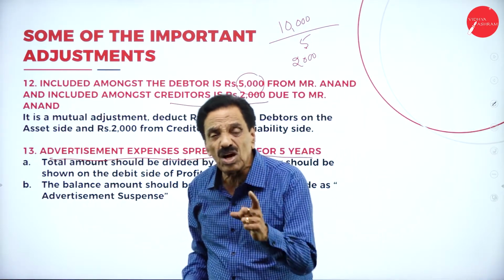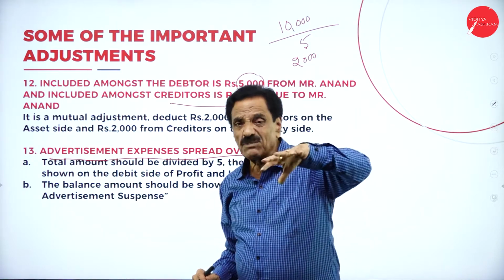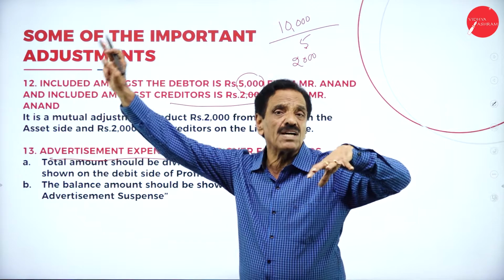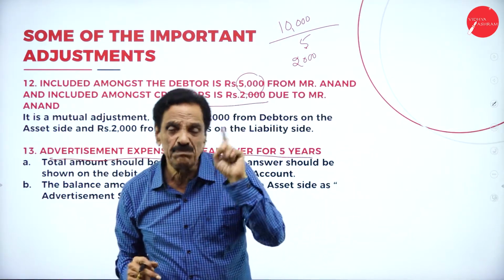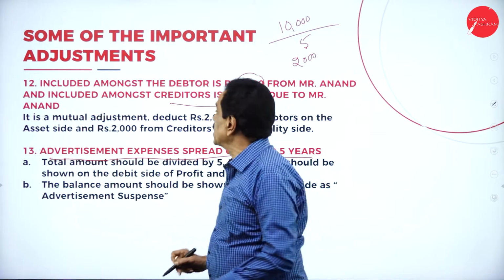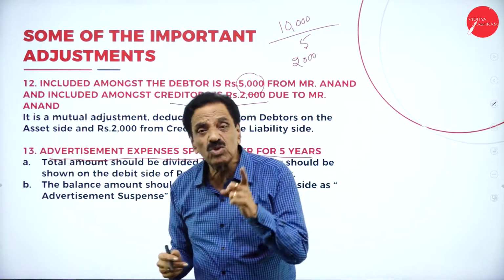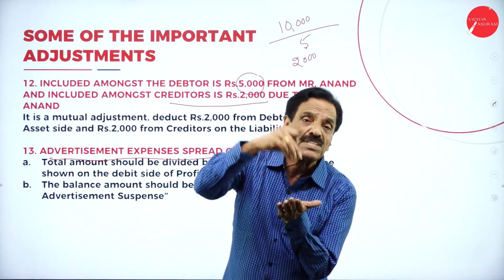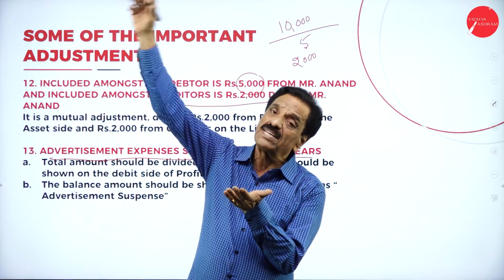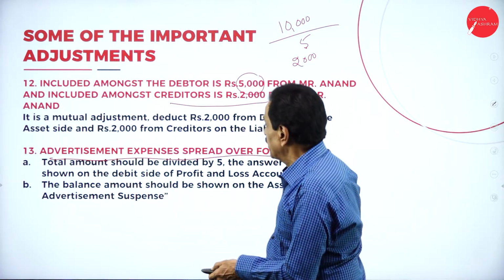You show 2,000 in the profit and loss account as advertisement. What's the balance left over? 8,000 should be shown on the asset side of the balance sheet as advertisement suspense or prepaid advertisement. So how many years is it spread over? 10,000 divided by 5 is 2,000. Where will the 2,000 come? Profit and loss account, debit side. The difference of 8,000 will come on the asset side of the balance sheet as advertisement suspense.